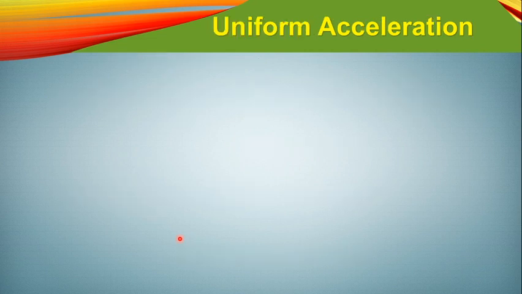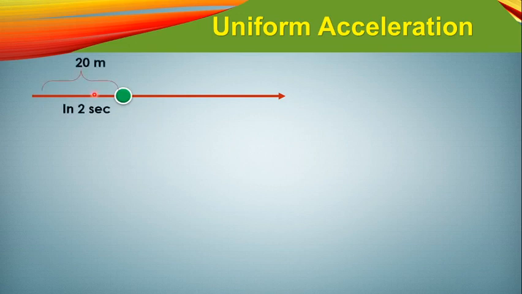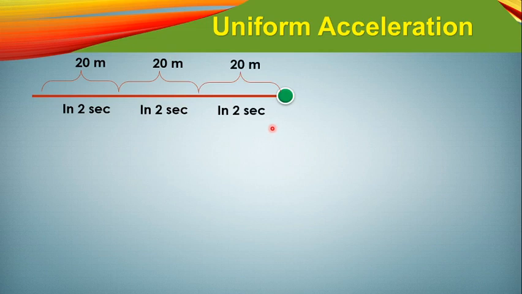Let's move to the next portion of this chapter, uniform acceleration. We will learn about uniform acceleration. So you can see here this body is moving, and earlier also we have seen this type of thing: if a body moves a distance of 20 meter in 2 seconds, again moves 20 meter in 2 seconds, again moves 20 meter in 2 seconds, then this type of motion is said to be uniform motion, or the velocity of this body is said to be uniform velocity.